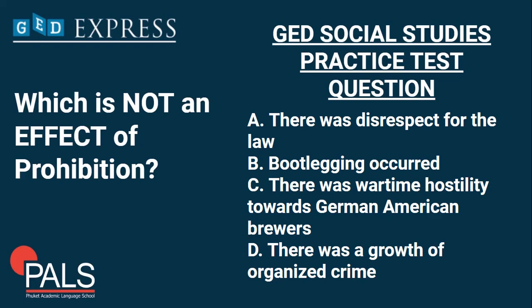Three of which I was able to discuss a while back. What are those? That's A, B, and D. And one effect that I didn't mention was letter C, which is not really an effect of prohibition. So if you were able to answer letter C, congratulations, you have the right answer. I hope that I was able to enlighten you about the prohibition era in the United States.